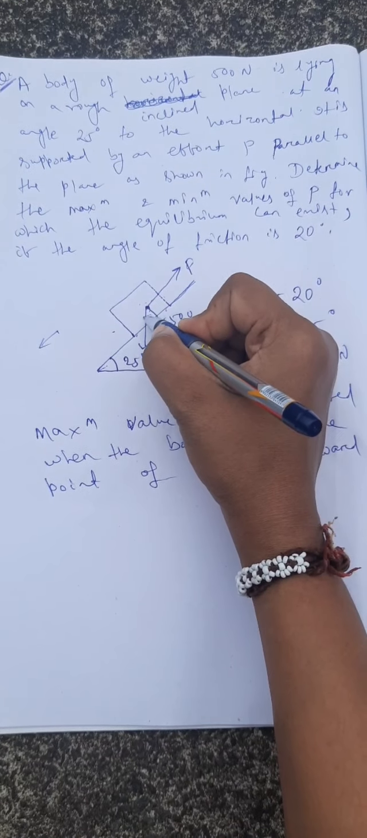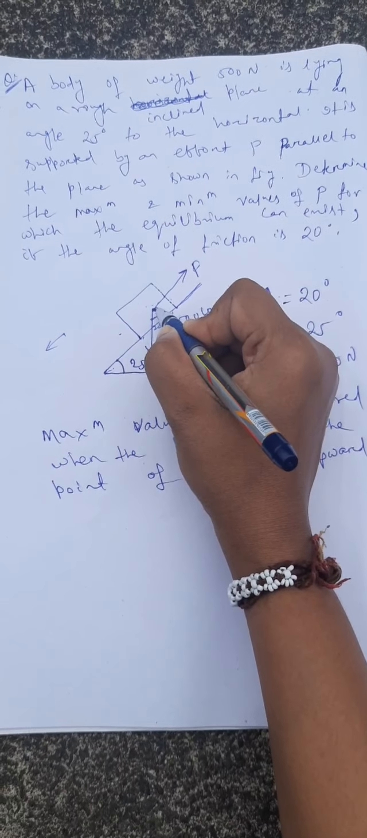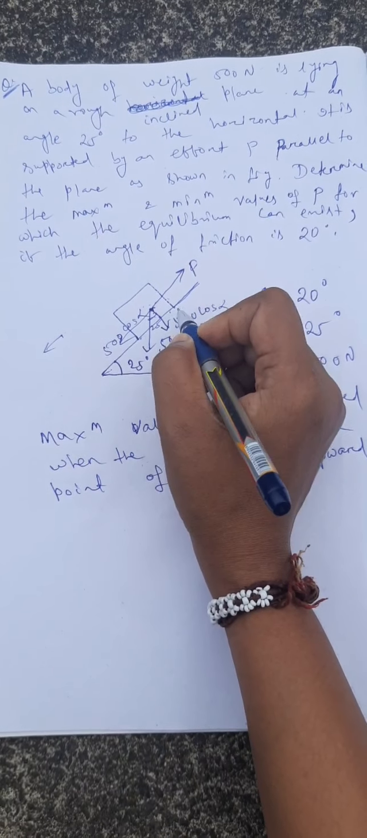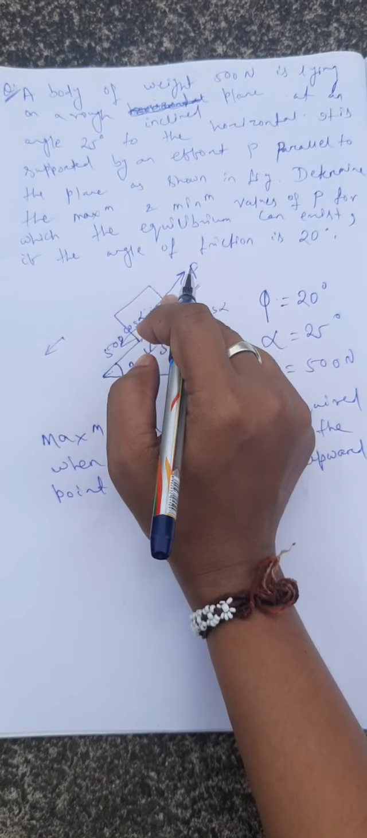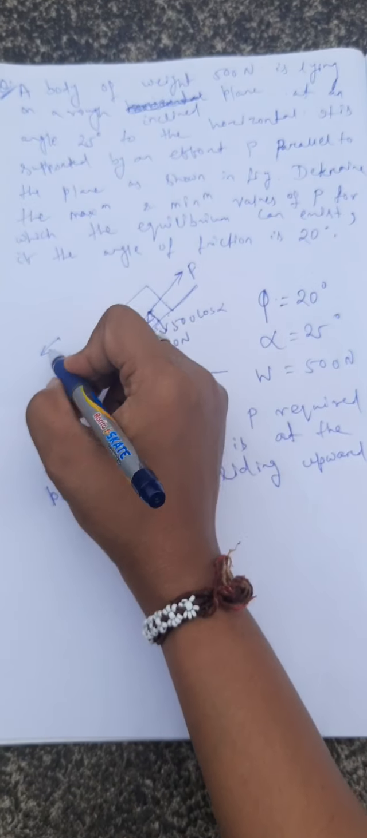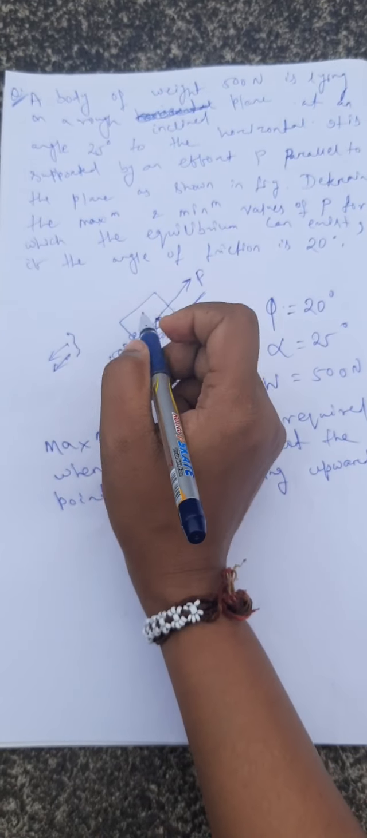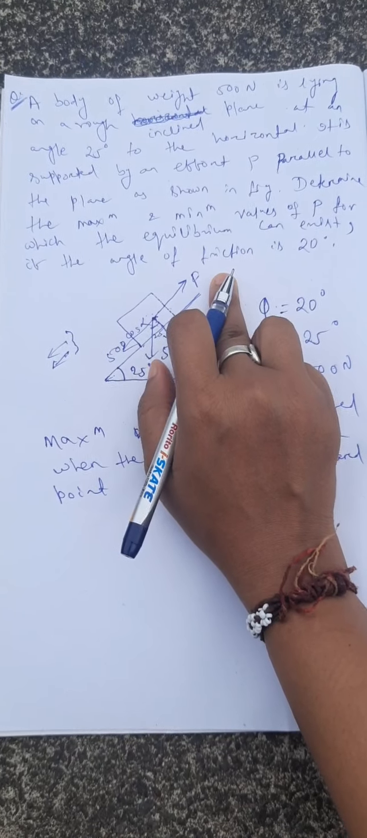One, this angle is alpha, so 25 degree, 500 cos alpha, and this is 500 sin alpha. So the component of weight acting along the plane which is pulling the body downward is 500 sin alpha. So when the body is at the point of sliding upward, at that time frictional force and the component of weight are both acting in the downward direction. So this effort has to balance these two forces. So this is the maximum value.